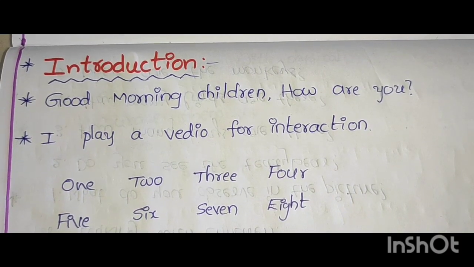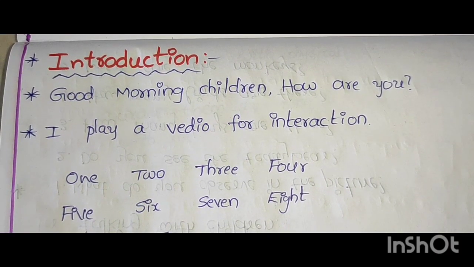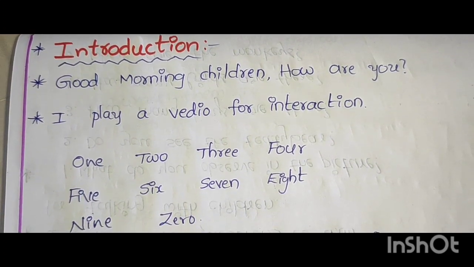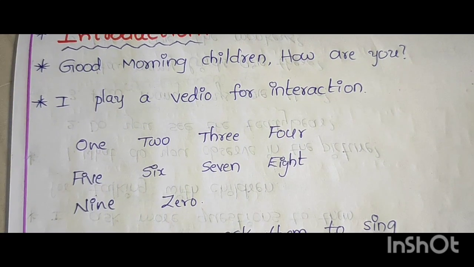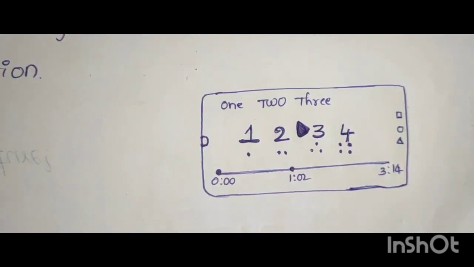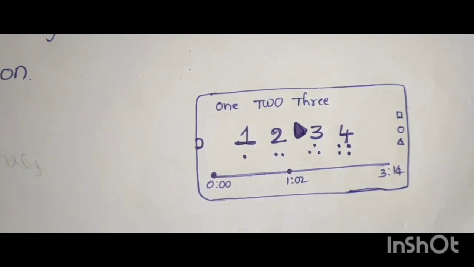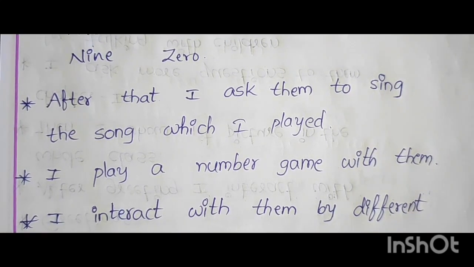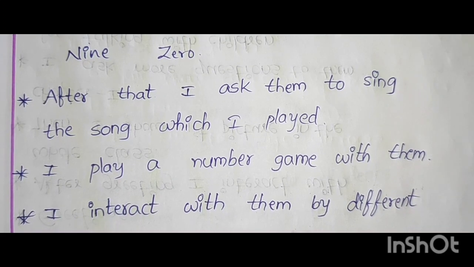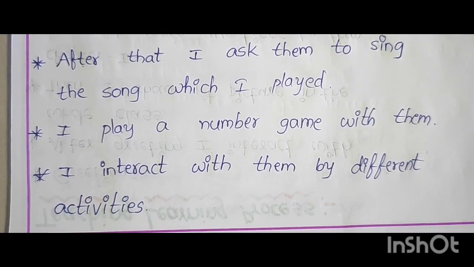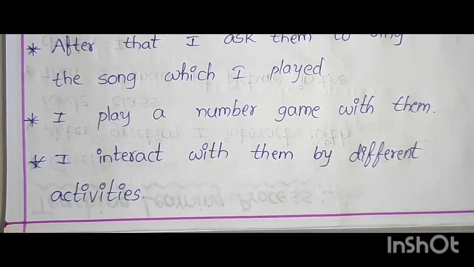Introduction. Good morning children, how are you? I play a video for interaction, 1 2 3 4 5 6 7 8 9 0, from the YouTube digital teaching. After that, I ask them to sing the song which I played. I play a number game with them. I interact with them by different activities on different days.